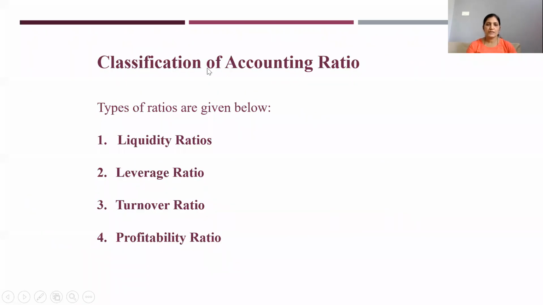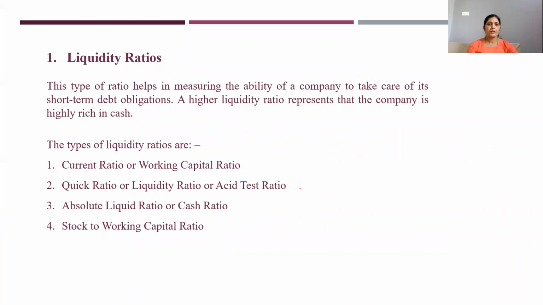Okay. So classification of accounting ratios. We have 4 types over here: liquidity ratios, leverage ratios, turnover ratios, and profitability ratios. We'll be studying all these 4. Within that, again, you have different types. We'll be studying each type of ratios. So firstly, we'll go for liquidity ratio.